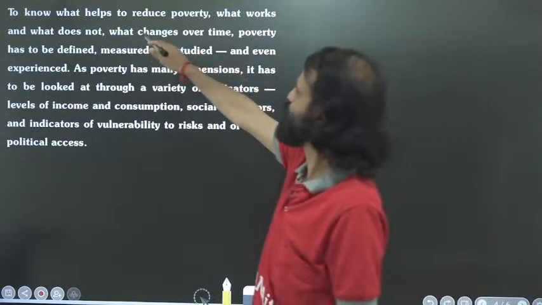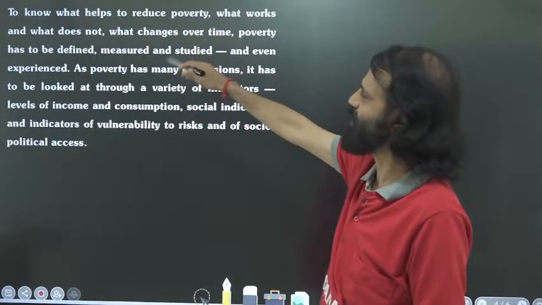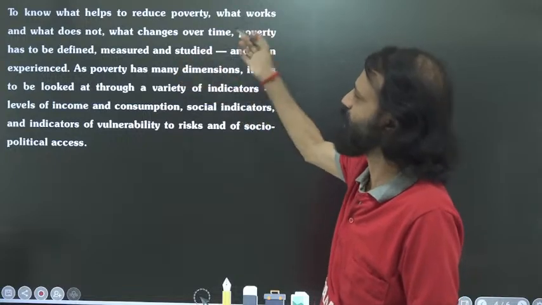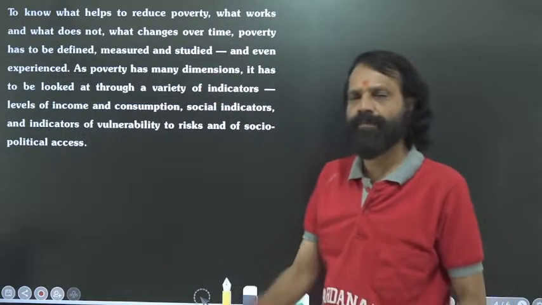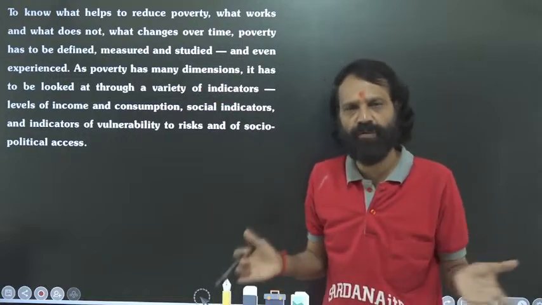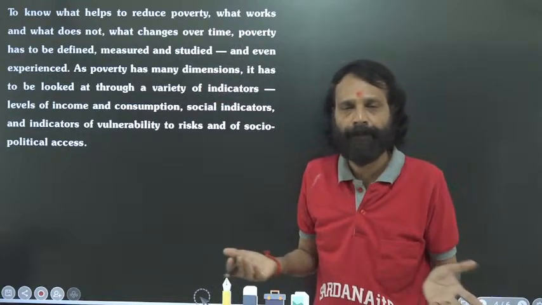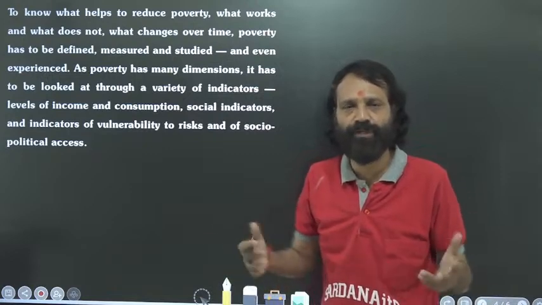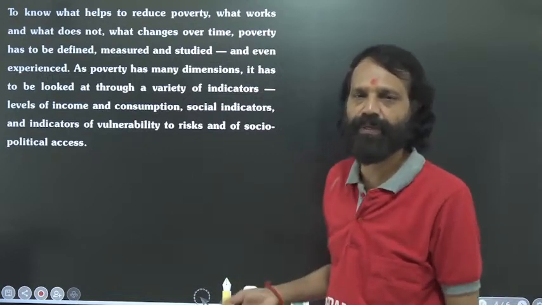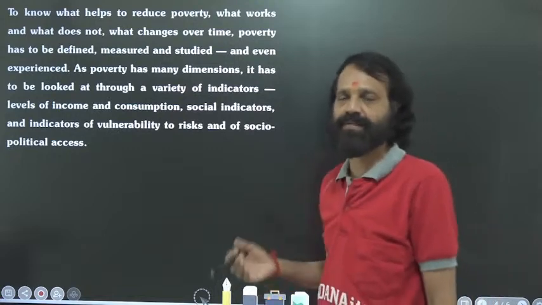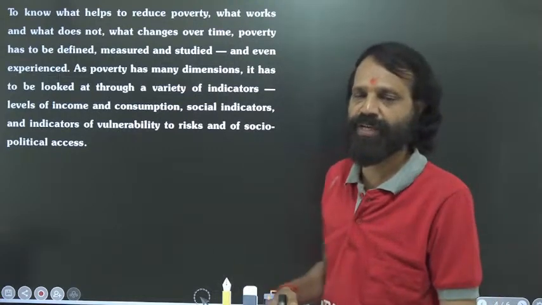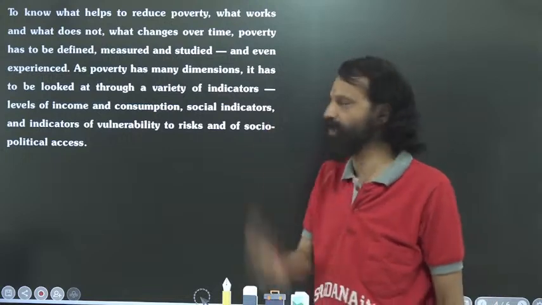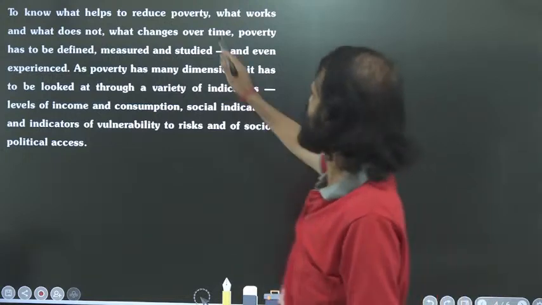To know what helps to reduce poverty, what works and what does not, what changes over time, poverty has to be defined, measured and studied. Very thoroughly we wanted to study poverty, manage poverty, and escape from poverty. We wanted to give better education, better employment opportunities and better health facilities to our people.